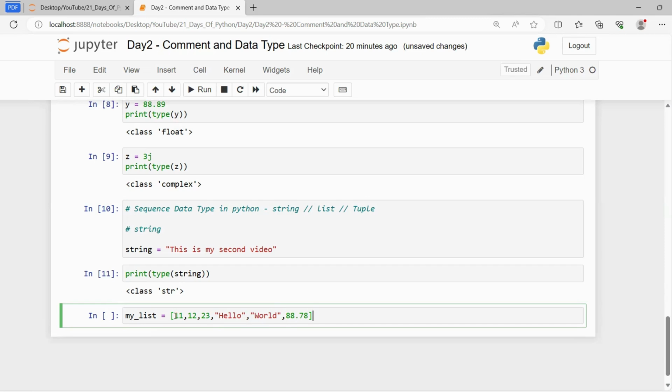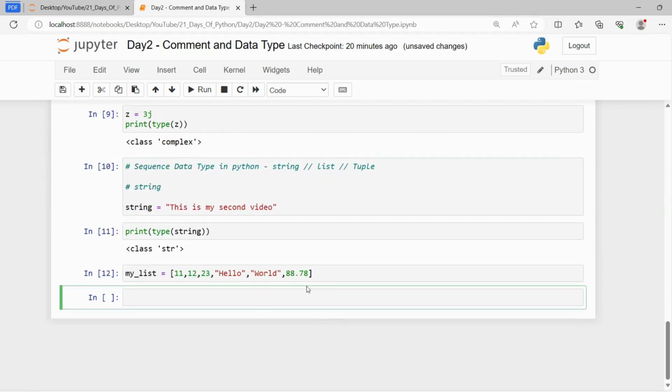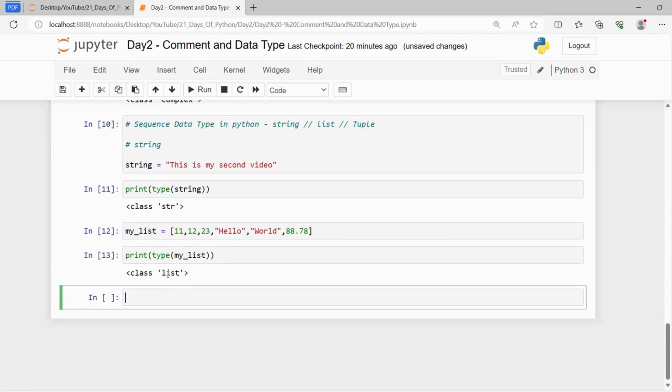As you can see, this is the integer data type, this is a string data type, and this is a float data type. So inside a list, I can store any data type, and it is in a sequence form or an ordered form. Now if I want to print the type of it, all I need to do is type my list, pass the variable name, and I can see that the data type of it is list.